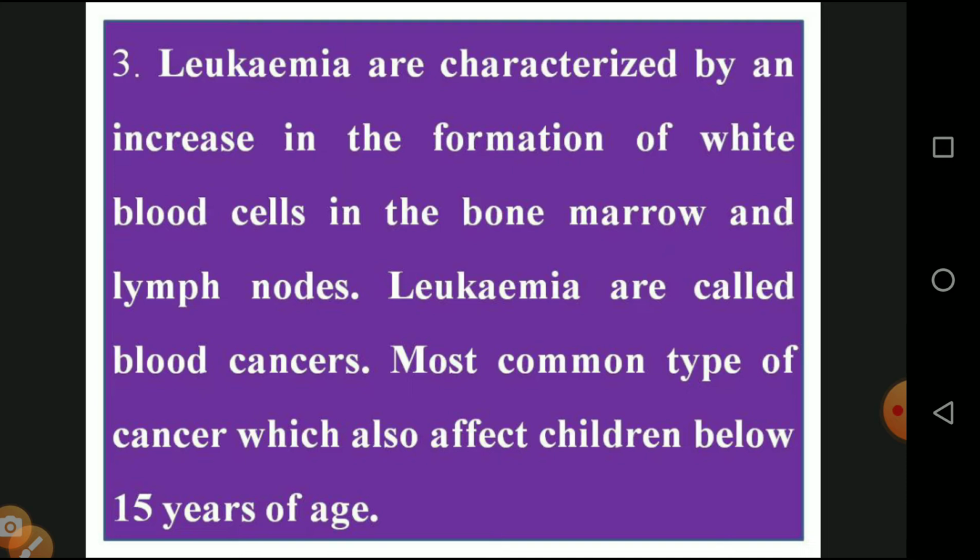Leukemia is characterized by an increased formation of white blood cells in the bone marrow and lymph nodes. So based on the location, it takes place in the bone marrow and the lymph. Leukemia is also called blood cancer. It is a more common type of cancer which also affects children up to the age of 15 years. So children have a risk for this type of cancer. This type of cancer is called blood cancer.